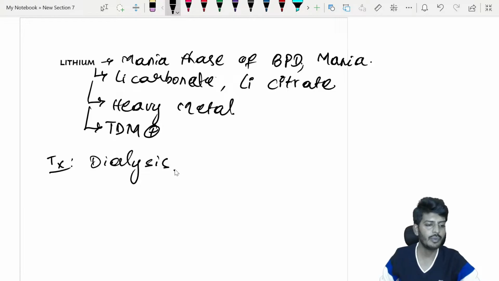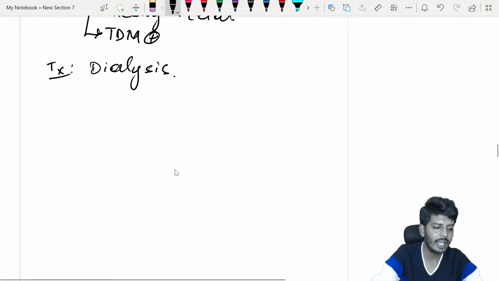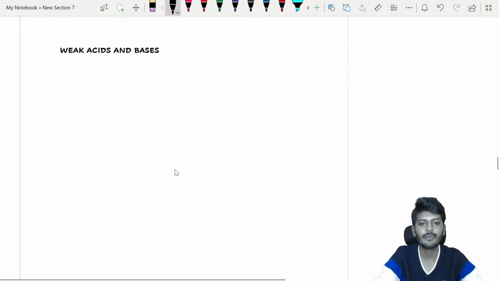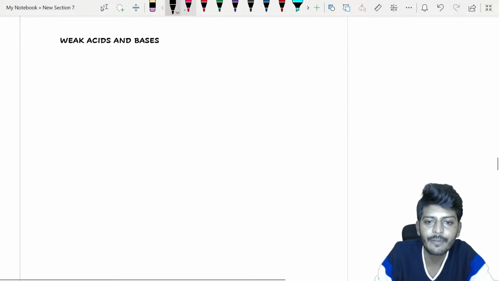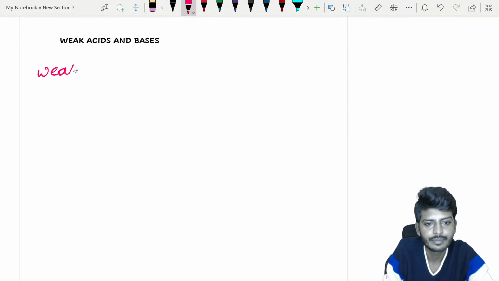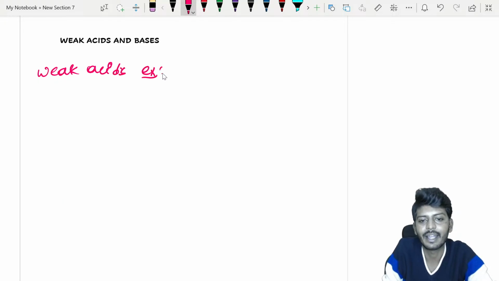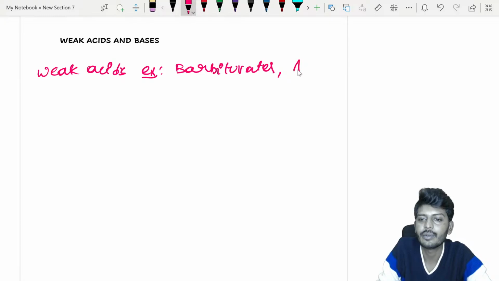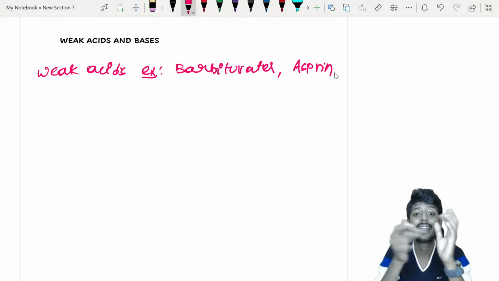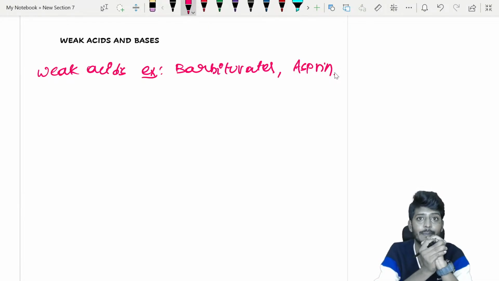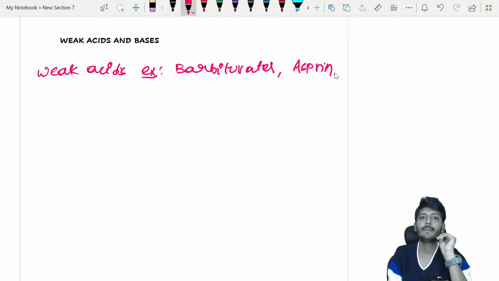All right. So once we understood about the lithium, let's go to the next important one. What is that? That is weak acid and weak base. Okay, weak acid. First, let's learn about the weak acids. For weak acids, let's see examples. Examples are your barbiturates, and the next important is your aspirin. The commonly weak acids that can be in poisoning are barbiturates and aspirin.